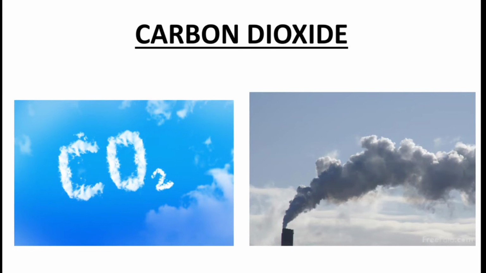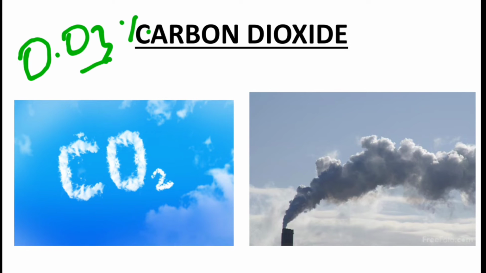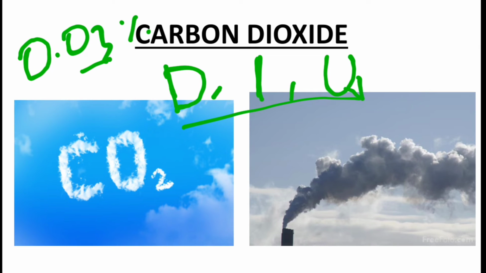Carbon dioxide is present in very small quantity in the atmosphere: 0.03% of the Earth's atmosphere is composed of carbon dioxide. This is good for us, but due to certain human activities such as deforestation, that is, cutting down large numbers of trees, industrialization which produces smoke and carbon dioxide, and urbanization which creates more and more carbon dioxide, the carbon dioxide increases in the atmosphere.